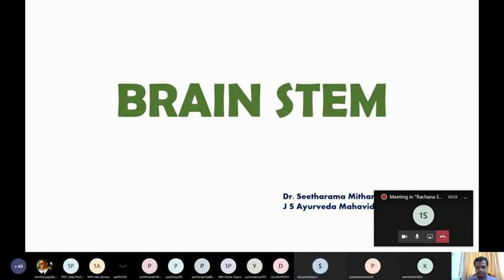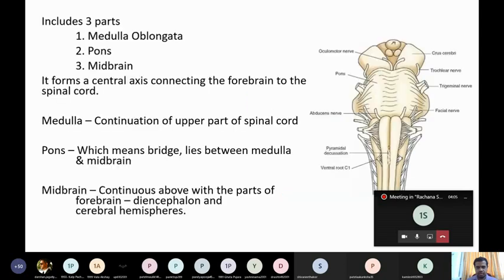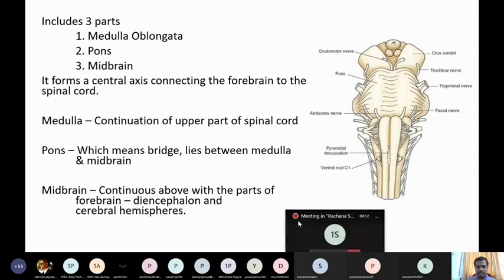It is a part of the brain which has the midbrain, pons and medulla, which connect the brain with the spinal cord. Okay, so with this introduction, we'll see. It includes three parts. The brainstem includes three parts. In this image, you can see.